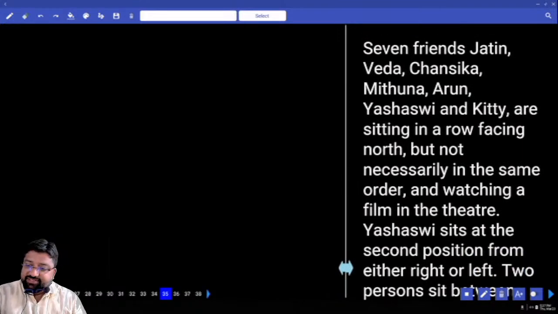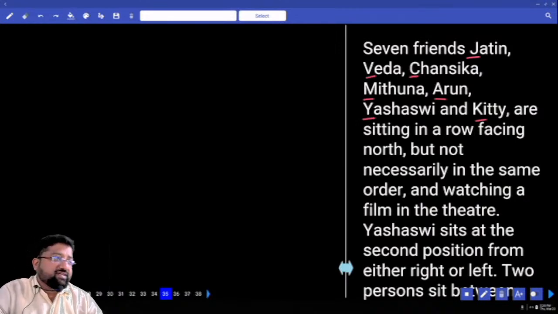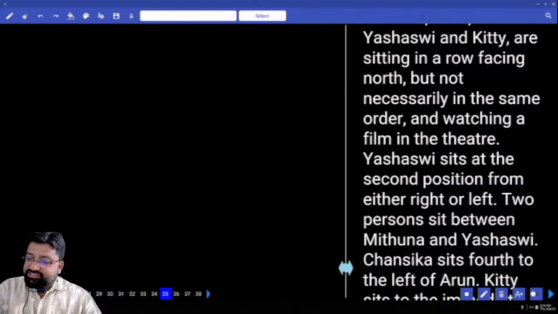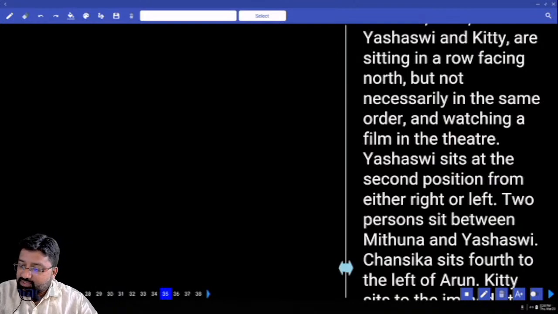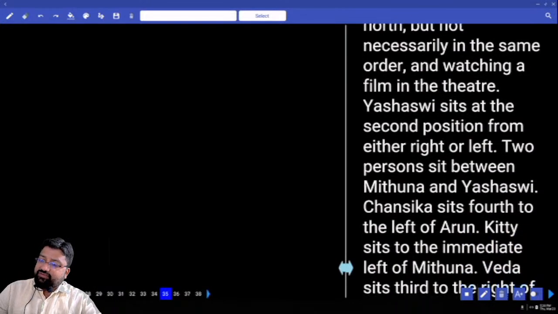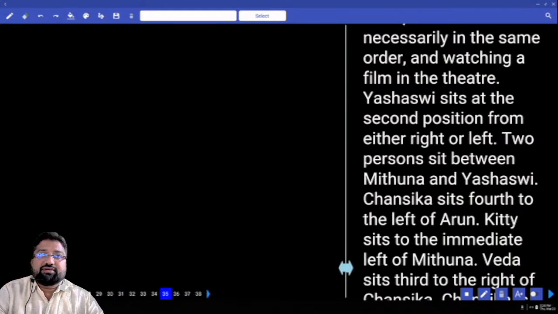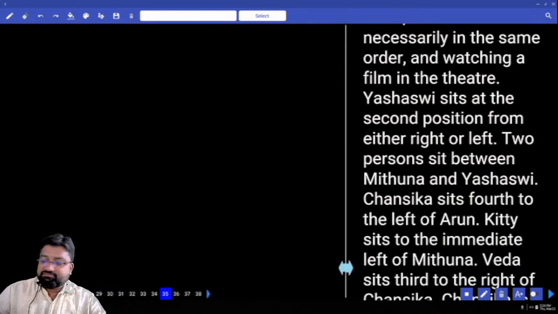How many friends? 7 friends. Jatin, Veda, Chansika, Mithuna, Arun, Yashasvi and Kitty. How many? 7. Look at the first letter. Is it same or different? Different. So I can use the first letter. They are sitting in a row facing north but not necessarily in the same order, and watching a film in a theater. Yashasvi sits at the second position either from left or right. Total number of people 7. I am not sure.